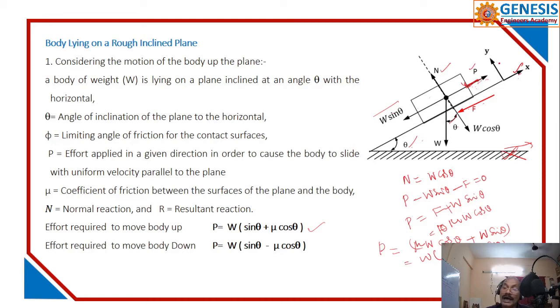You understand? I am applying force upwards. So what is the effort you have to apply? This is the effort. The load applied, we call it an effort. Now the effort required to move down. So this is the minus term. It already has this W sin theta. If you resolve this, it is W sin theta minus mu W cos theta.